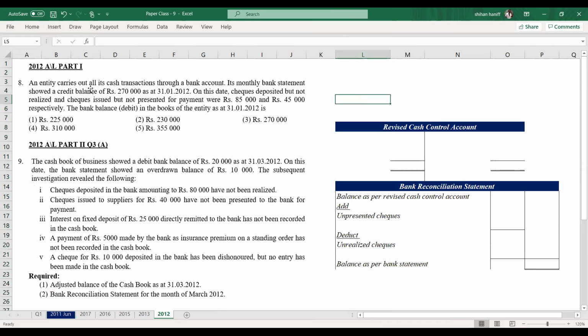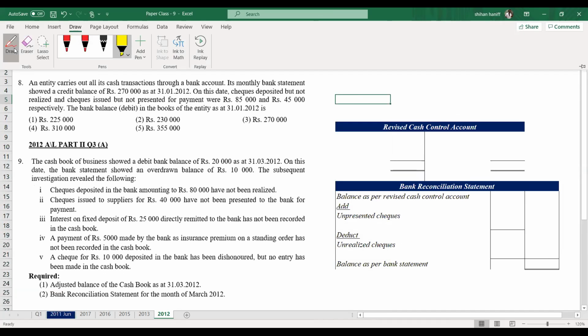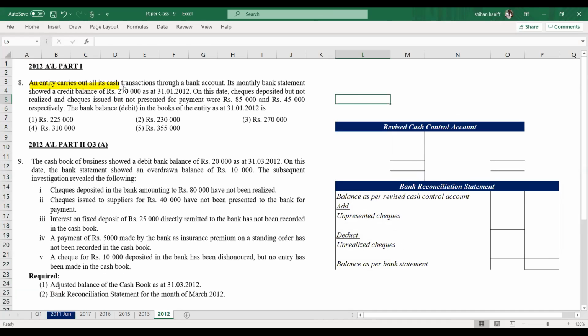An entity carries out all its cash transactions through a bank account. Its monthly bank statement showed a credit balance of 270,000 as at 1st of January 2012. A bank statement credit balance means it's a positive balance.